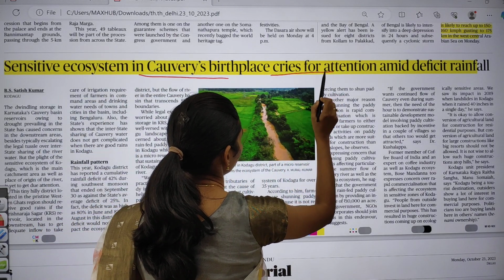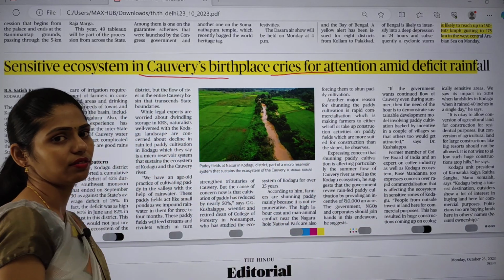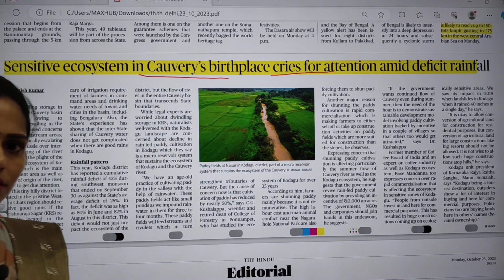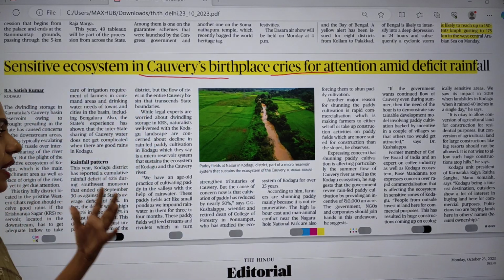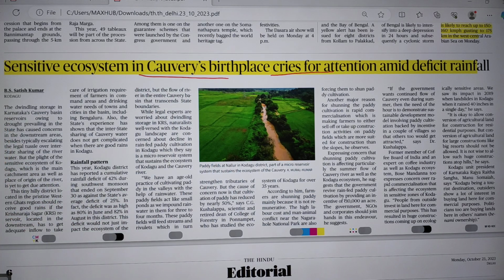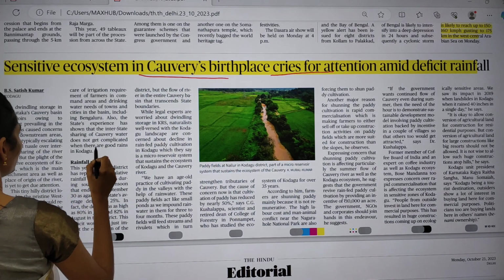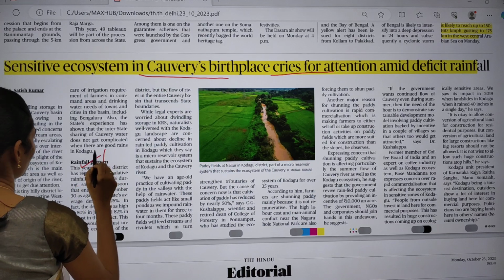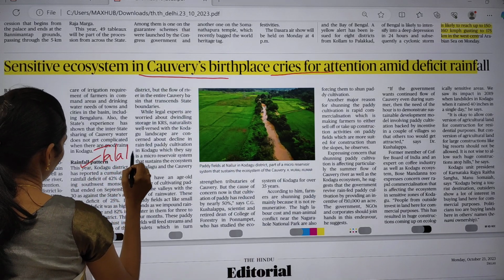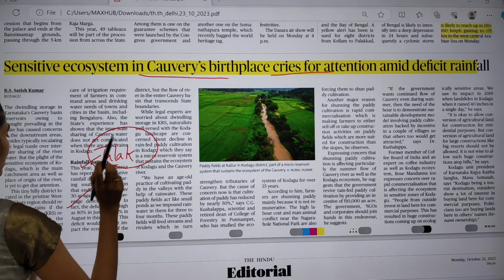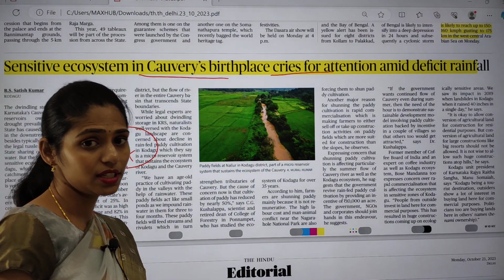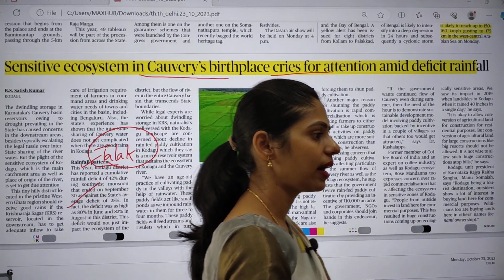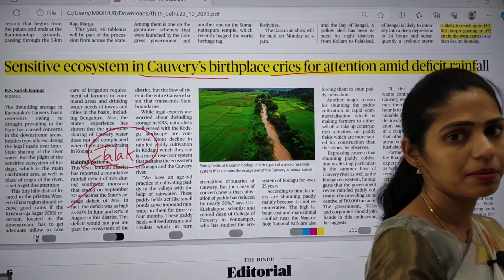And the next topic is sensitive ecosystem in Kaveri birthplace cries for attention amid deficit rainfall. Because of this deficit rainfall, what happened now? There is a decrease in the carrying capacity of the Kaveri, right? Here you have to see where the Kaveri originated, that is at Talakaveri, which is present in Kodagu district. And you have to know some important tributaries of the Kaveri, which are the right bank tributaries, which are the left bank tributaries.